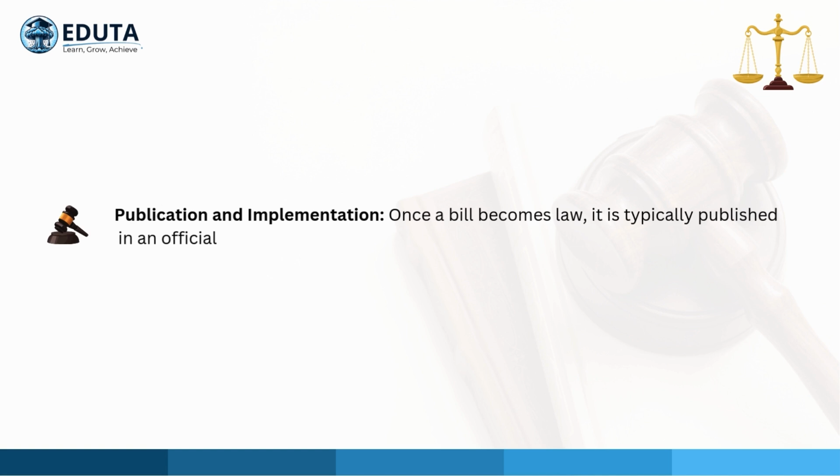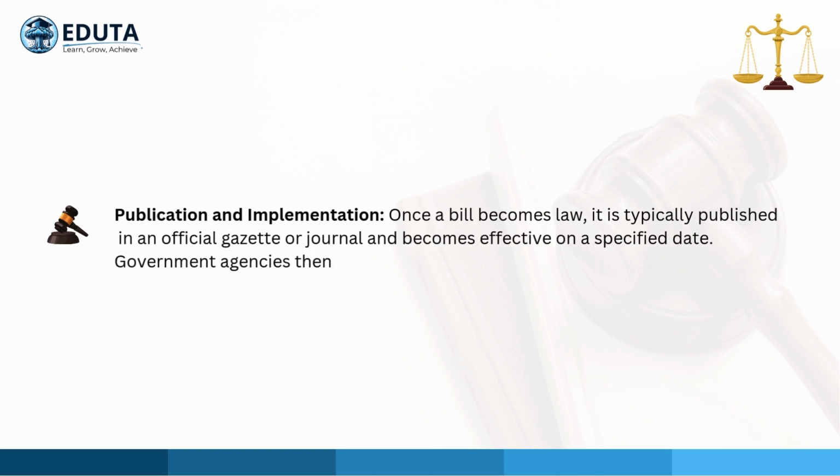Publication and implementation. Once a bill becomes law, it is typically published in an official gazette or journal and becomes effective on a specified date. Government agencies then develop regulations and procedures to implement the new law.